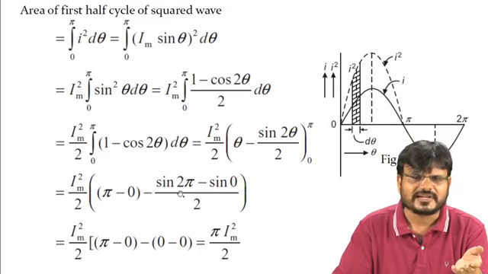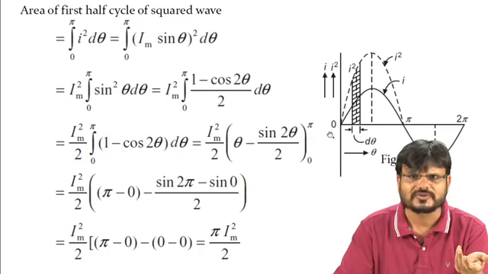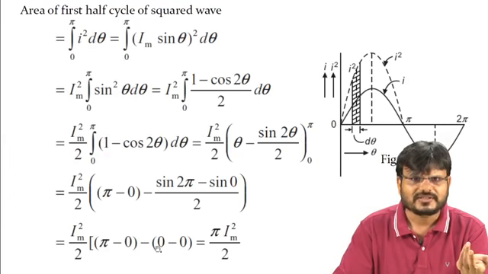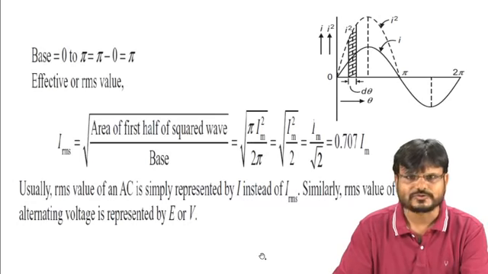So the value of sine 360 is what? Here you can see with the waveform also, sine 2 pi is equal to 0. Sine 2 pi is 0, sine 0 is again 0. So it is 0 minus 0, which is 0. It is pi. So after solving, the area of the first half cycle of the squared waveform can be written as pi Im square upon 2.